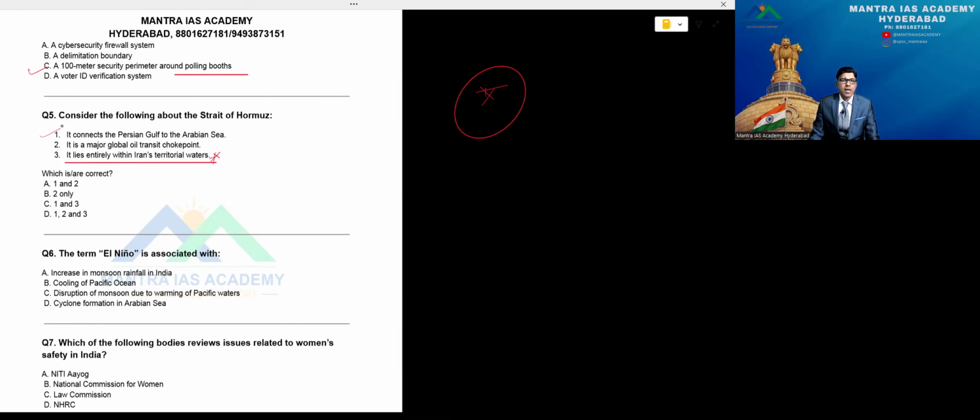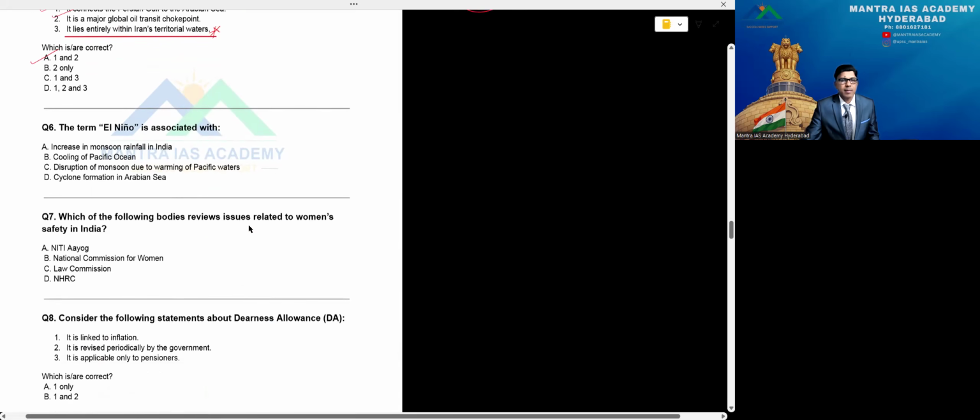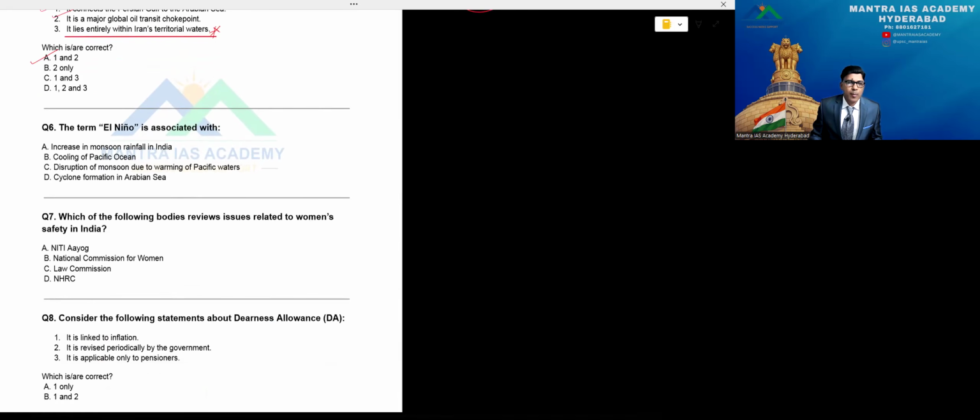1 is right, of course, and it's a major global transit choke point. 1 and 2 are correct, so that's option A. The term El Nino is associated with option A, increase in monsoon rainfall. Nonsense. Increase is purely the opposite of that.